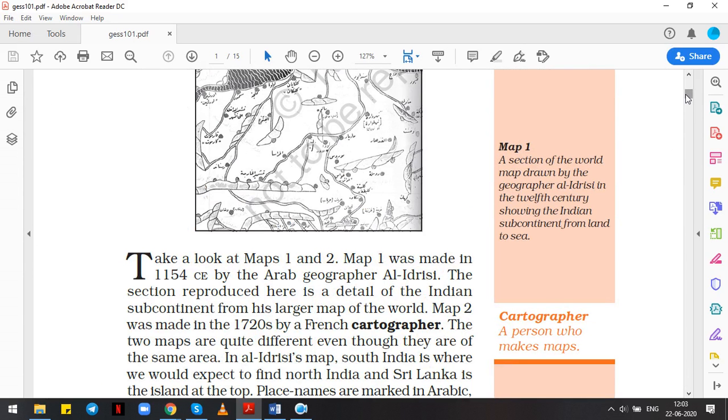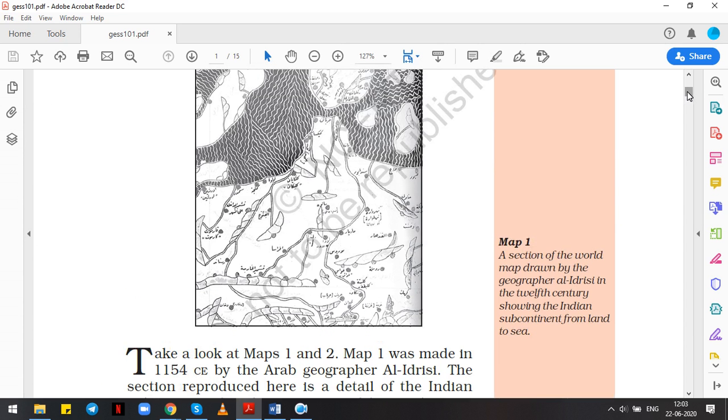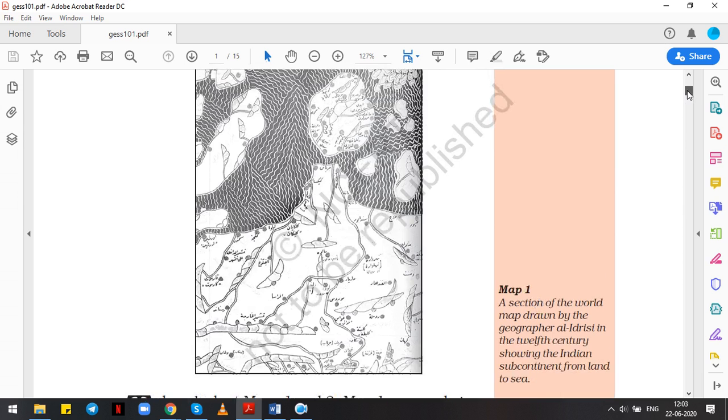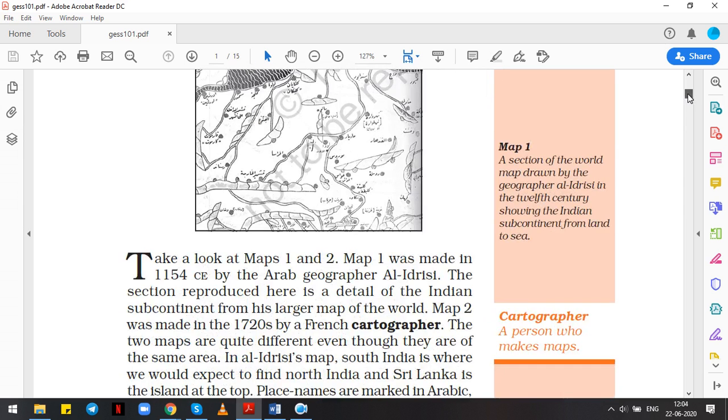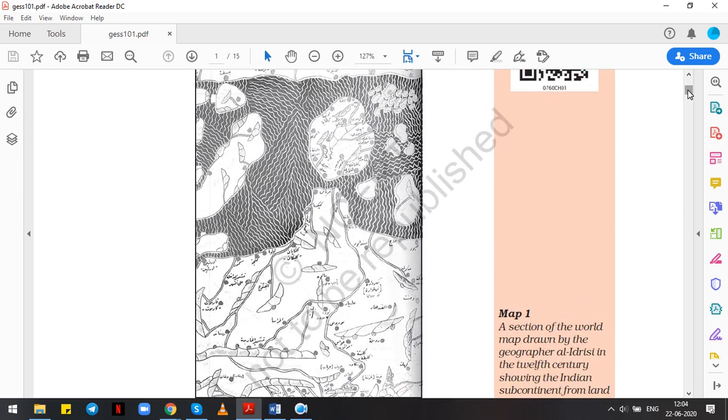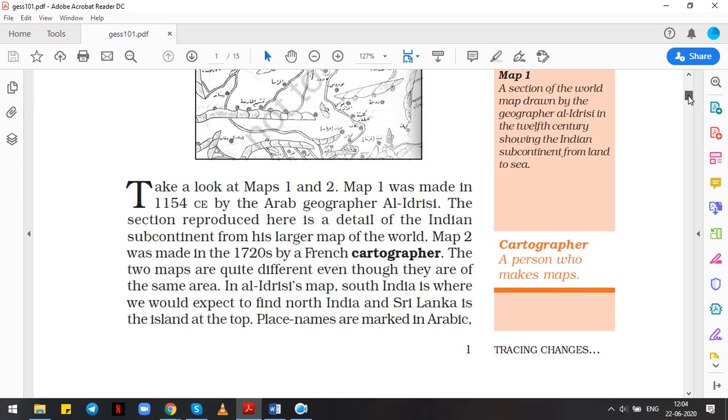Map 1 was made in 1154 CE by the Arab geographer Al-Idrisi. The section reproduced here is a detail of the Indian subcontinent from his larger map of the world. So this map was made in 1154 by Arab geographer Al-Idrisi. There is a huge world map, and from that they have taken the section of India. This is India's section at that time.